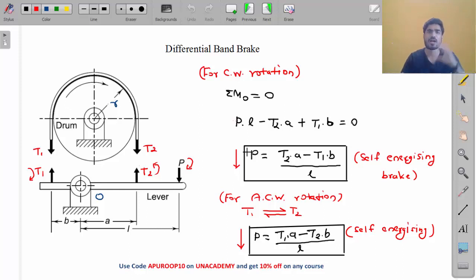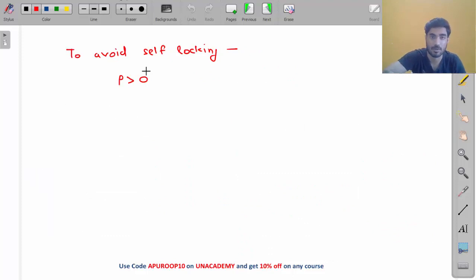Why? Because if it has a positive value, let's say P is 100 Newton, then if you apply 100 Newton, brakes will be applied. If you don't apply 100 Newton, brakes will not be applied. So it will be in your control. But if P becomes 0, you don't need any force to apply brakes. It will automatically apply, so the brake will not be in your control, and this is called self-locking. We don't want self-locking. We want the brake to be in our control, so P should always have some positive value.